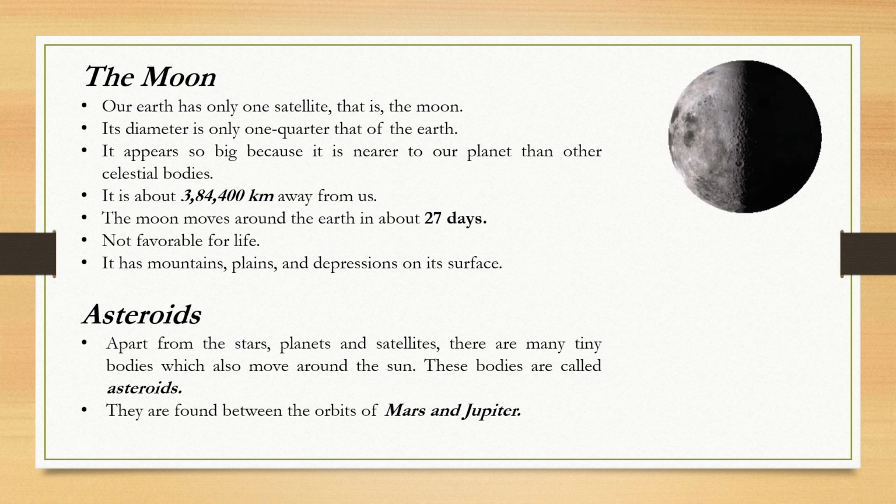Now earlier we have mentioned asteroids and meteoroids. Now we'll understand what are asteroids and meteoroids. Asteroids: apart from the stars, planets and satellites, there are many tiny bodies which also move around the sun. These bodies are called asteroids. They are found between the orbits of Mars and Jupiter.